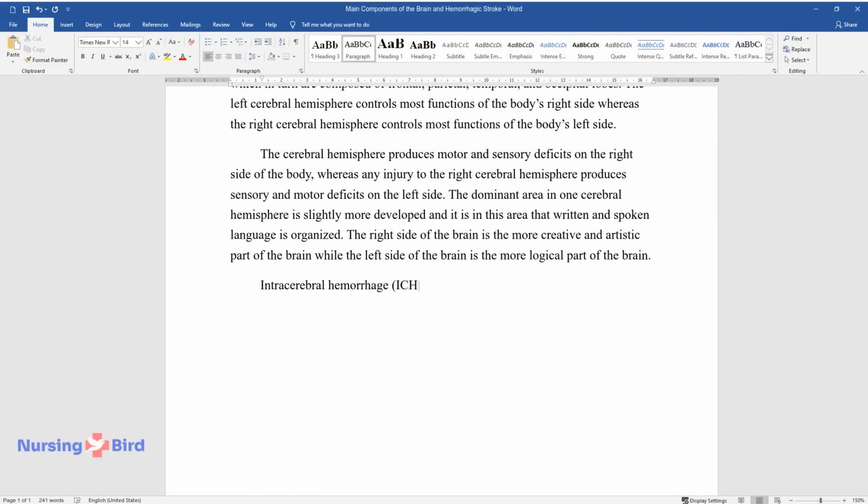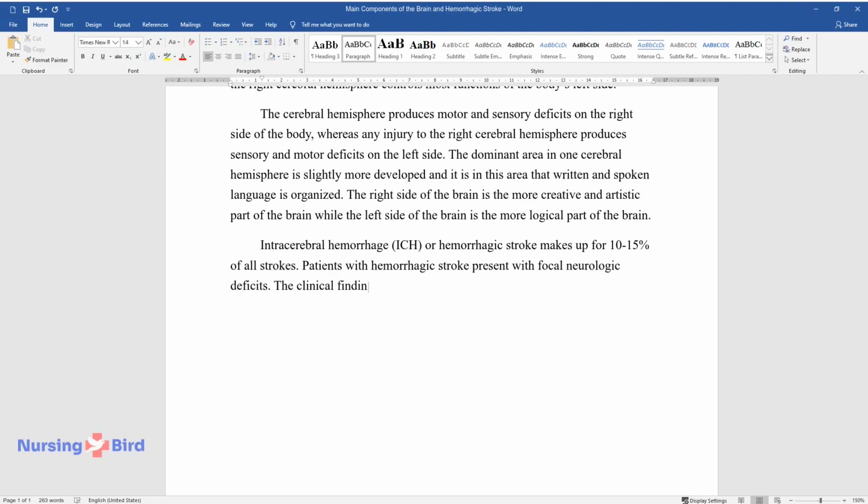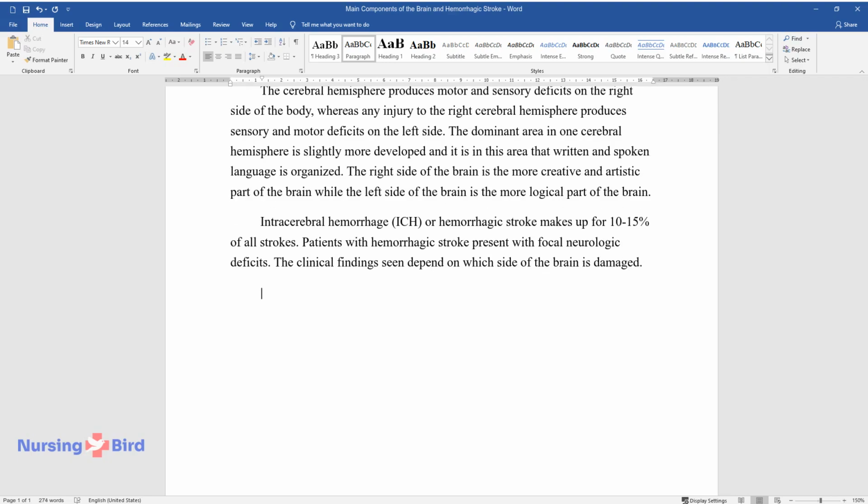Intracerebral hemorrhage, ICH, or hemorrhagic stroke makes up 10 to 15% of all strokes. Patients with hemorrhagic stroke present with focal neurologic deficits. The clinical findings seen depend on which side of the brain is damaged.